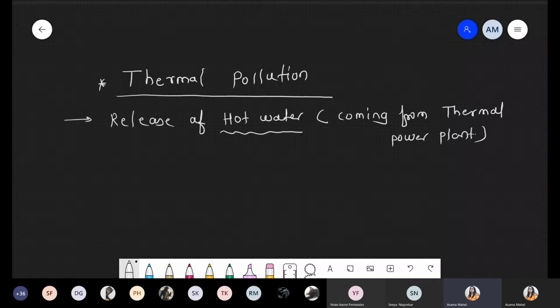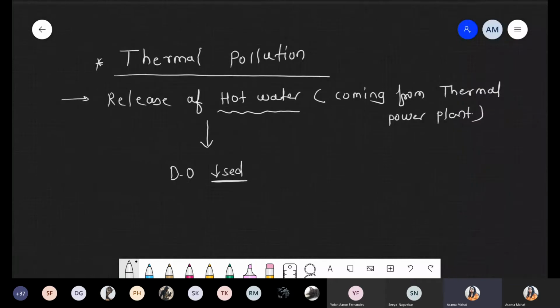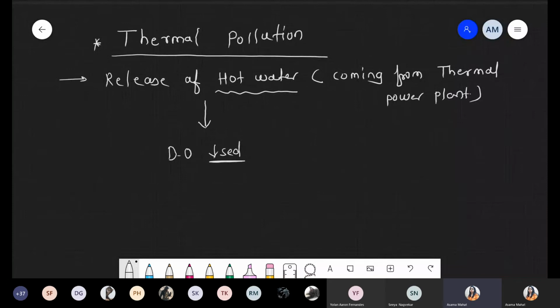Now what happens when we release any hot water inside the water body? Ultimately it decreases the concentration of dissolved oxygen. Remember this point: if you release hot water inside any normal water, the dissolved oxygen concentration is declined, it is decreased.